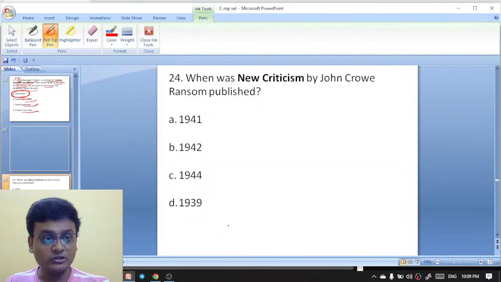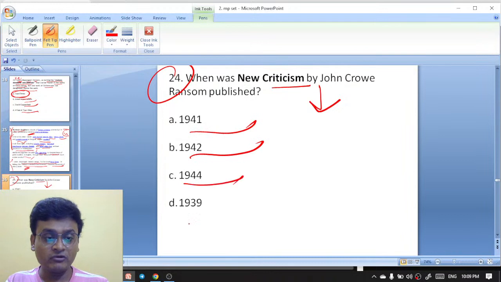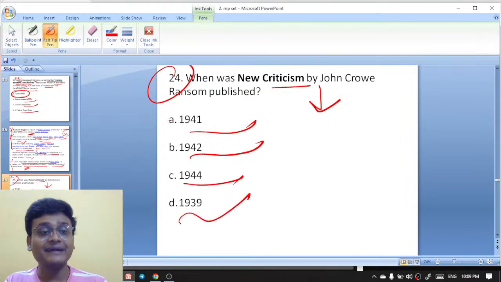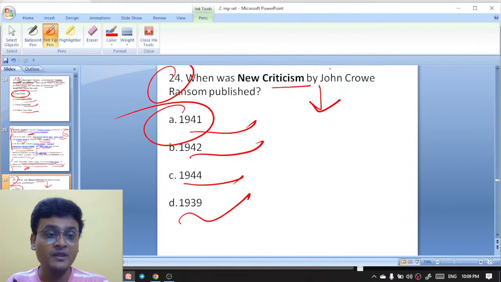Now moving on to question number 24. New Criticism by John Crowe Ransom, published in 1941. The New Critic has written the New Criticism. The book was published in 1941, and the movement got its name from the publication of this book, New Criticism, that was published in 1941.